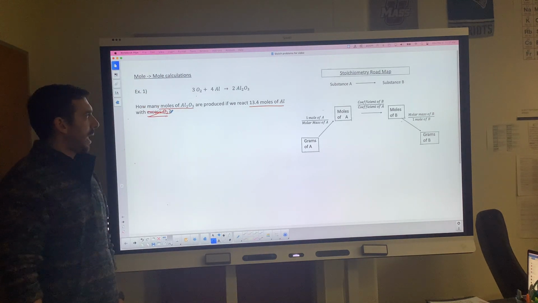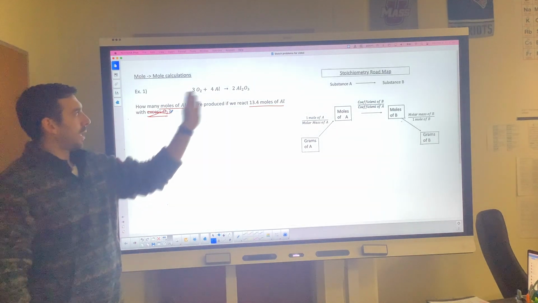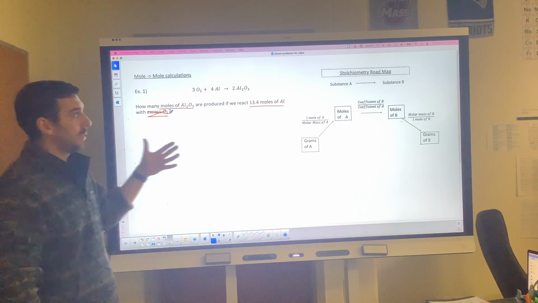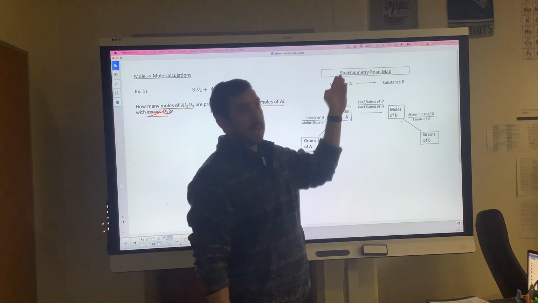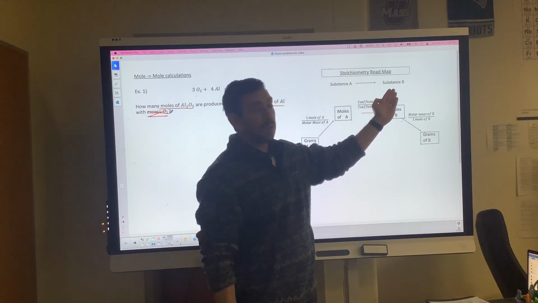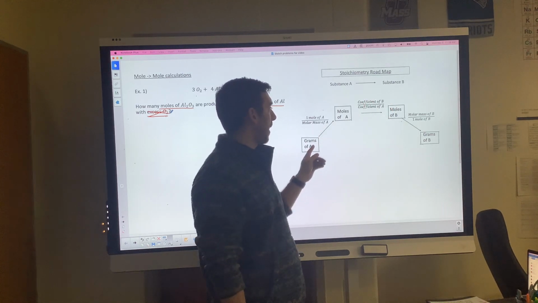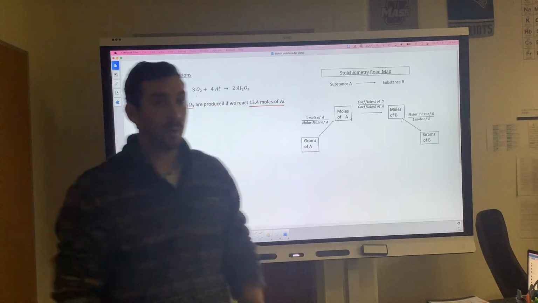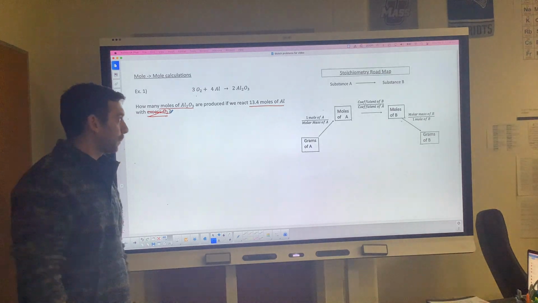Now the next step for setup is to label in our chemical equation what is A, the starting substance, and what is B. Because if you look at your roadmap, the goal in all these problems is to take one substance, the starting substance, substance A, and turn it into substance B. Now the units may change. Some of these have moles, some have grams, but the word problem is going to tell us where we're starting in terms of that unit and where we end on the roadmap.